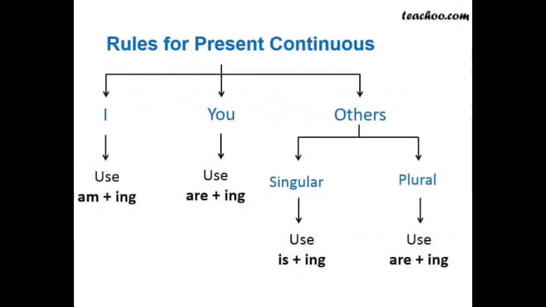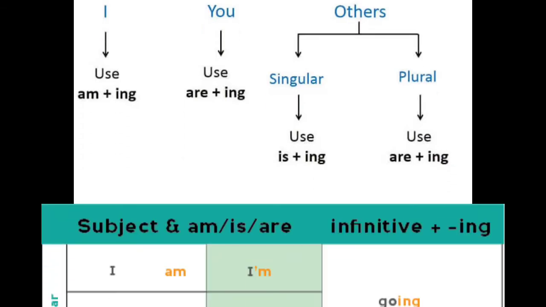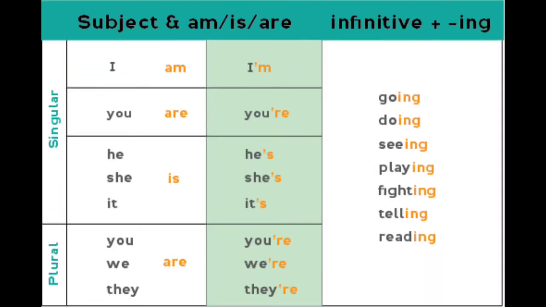Look at the rules for present continuous tense, children. For the first person singular I, we need to use am plus ing. For the second person singular you, we need to use are plus verb plus ing. For the third person singular he, she, it, we need to use is plus verb plus ing. For the plural form, we need to use are plus verb plus ing. That means for we, you, they. So look at the examples given here.